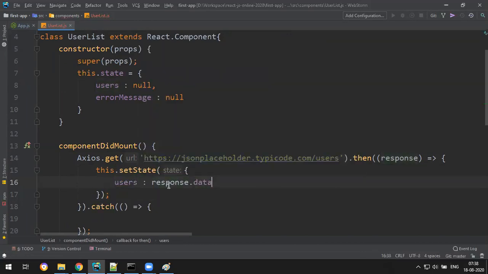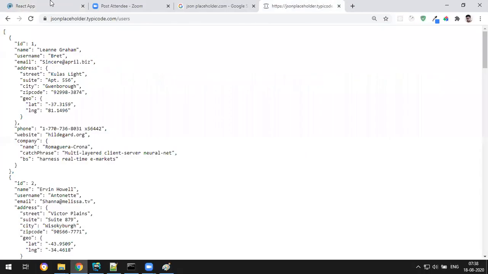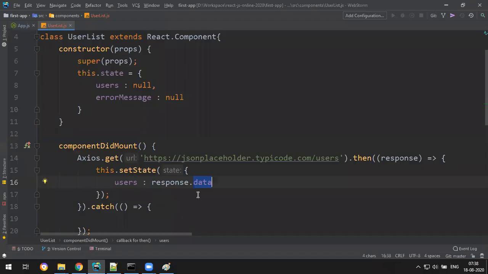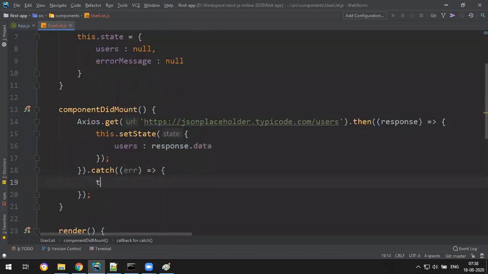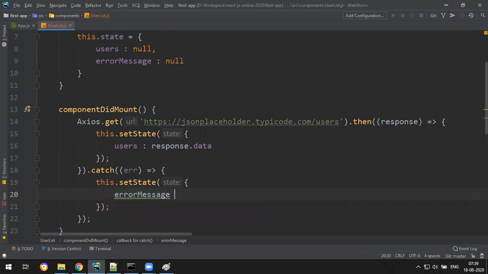If you get some error, for example the server is down or you made a wrong URL, that error I also want to add to my state, so I say this dot setState with error message and the value error. That's it. So using Axios, you have fetched the data.